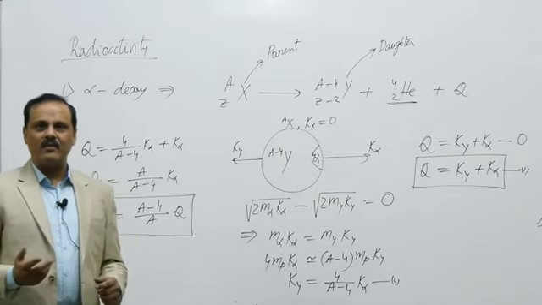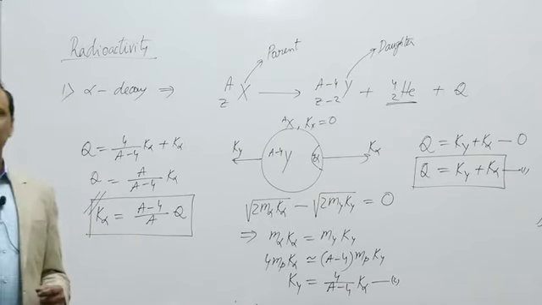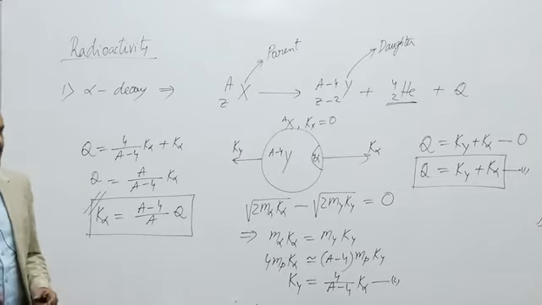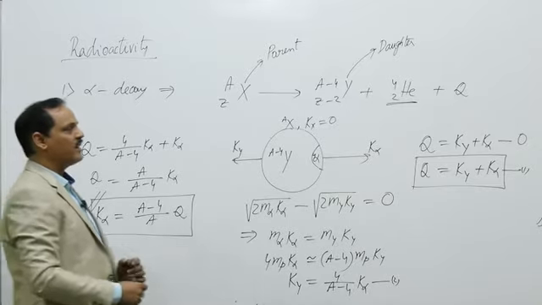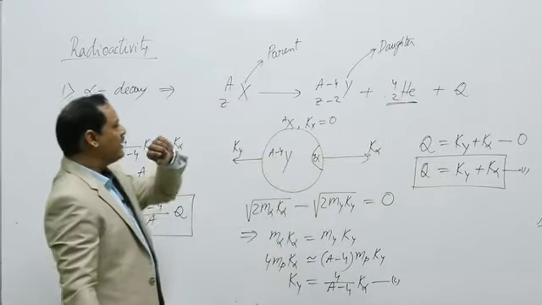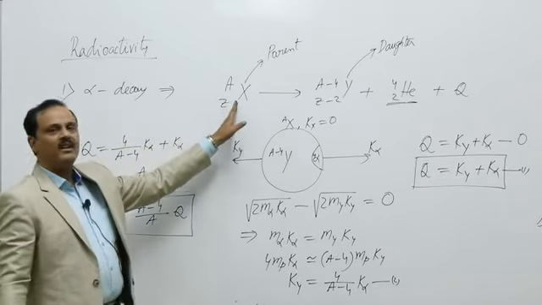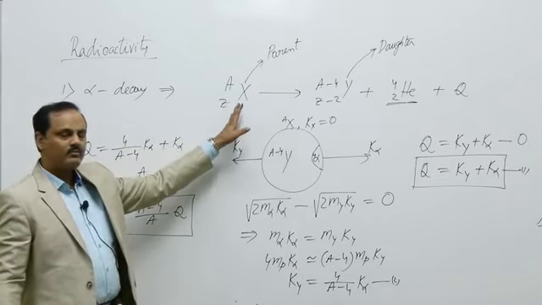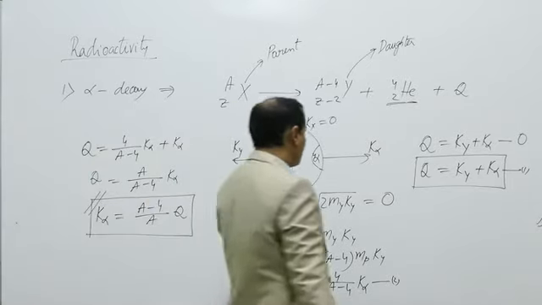Amitabh Bachchan has a different voice than Shah Rukh Khan. Listening to the voice, we can say who is speaking. Similarly, with the kinetic energy of an alpha particle, we can identify who is emitting the alpha particle. Okay. So let us see a particular question based on it.